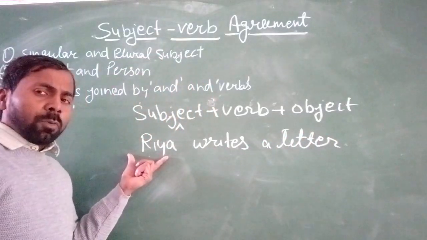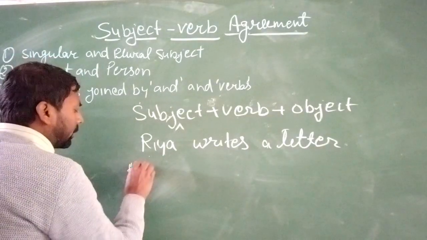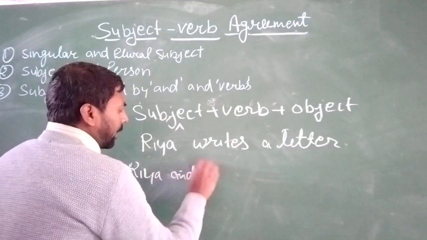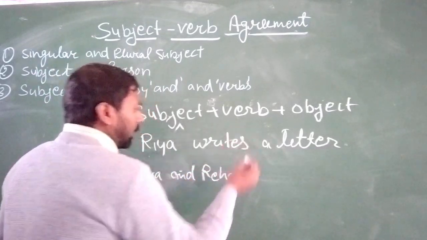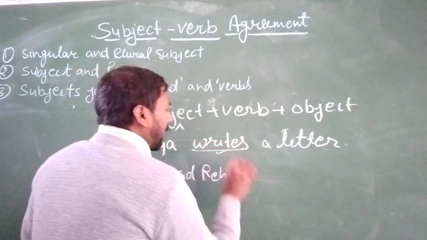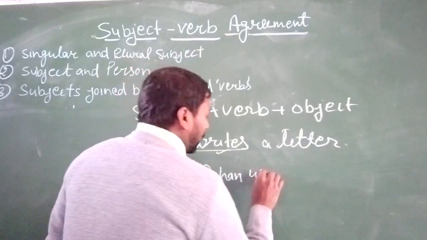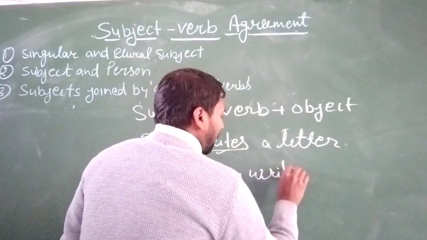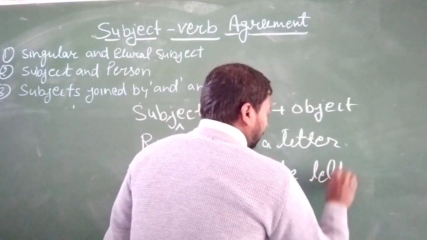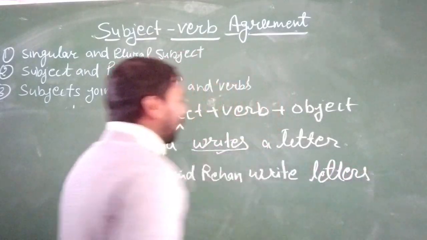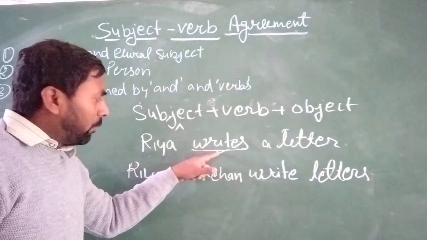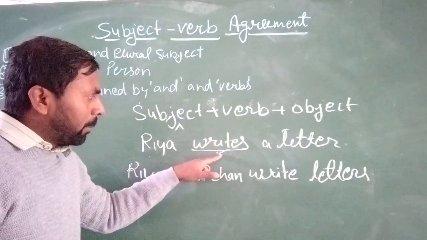If your subject is plural number, like Riya and Rehan, we don't write "writes." In place of "writes" we should write "write letters." So you can see here Riya is singular, so we use the singular number verb.